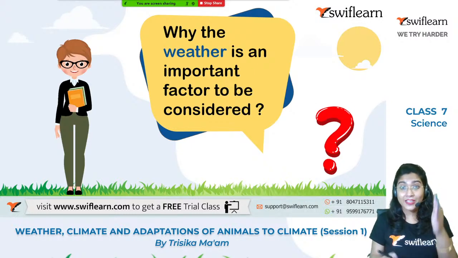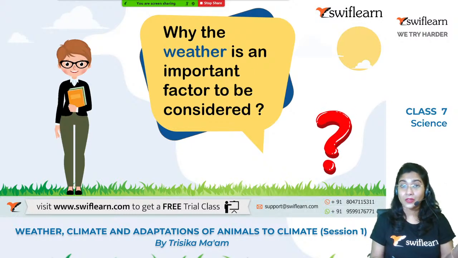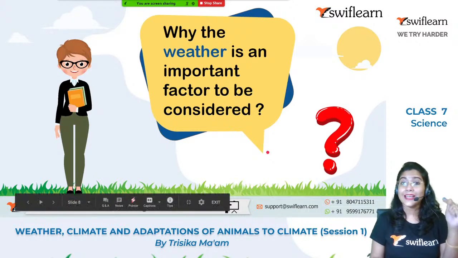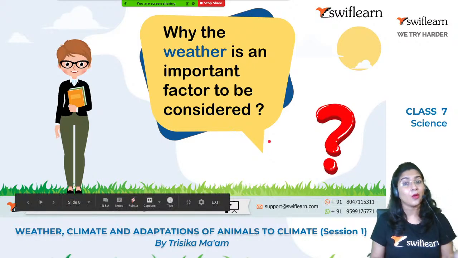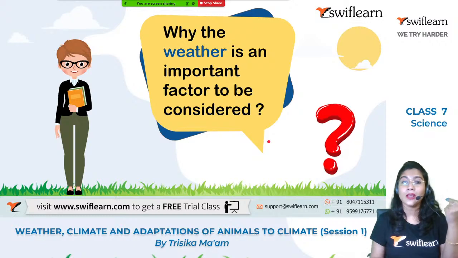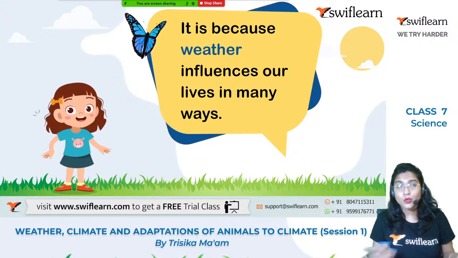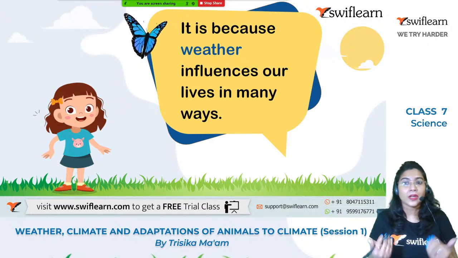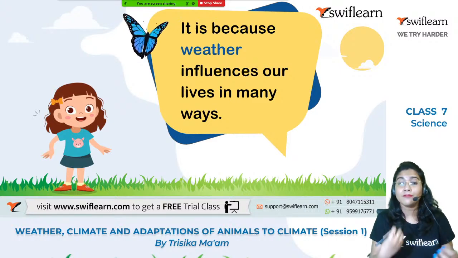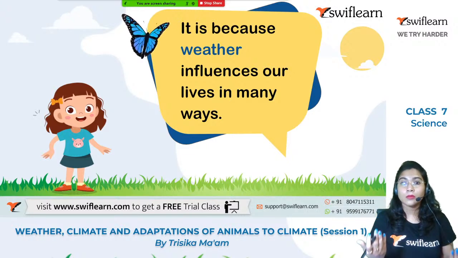Because you have to adapt yourself to that weather. So you will get an idea about the weather condition, and accordingly you will take your clothes, you will act over there, right? So weather actually influences our lives in various ways. Whatever weather is there, we will accordingly wear the clothes, we will take the food with us, and our food habits also depend upon the weather, how we will go over there, everything will depend upon the weather.